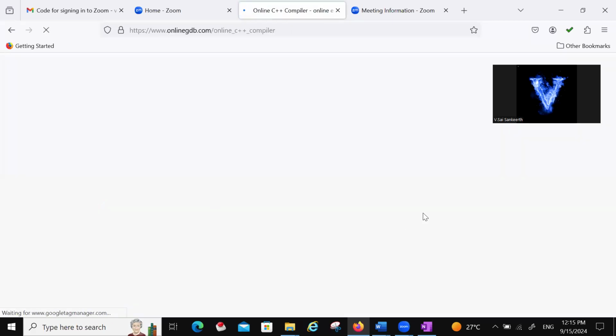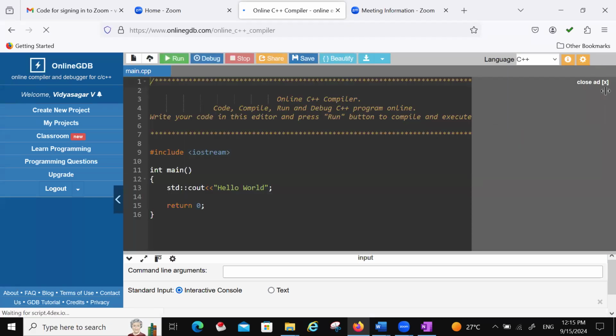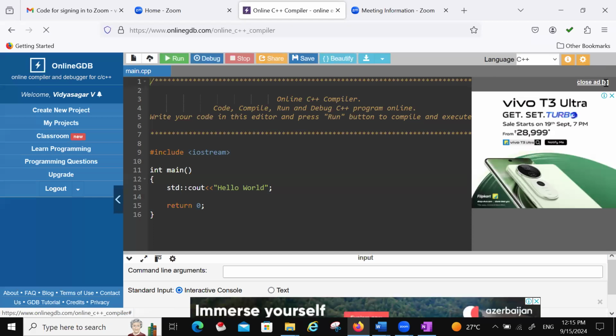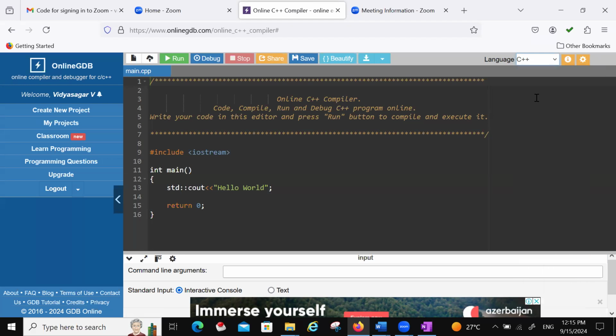Some online compiler, any compiler you can use. Here I can choose the language, C++. There are also the 2014 version, 2017 version, 2020 version, 2023 version. Generally, I'm using C++. So this is the main structure actually. Hash include is the first statement, hash include iostream.